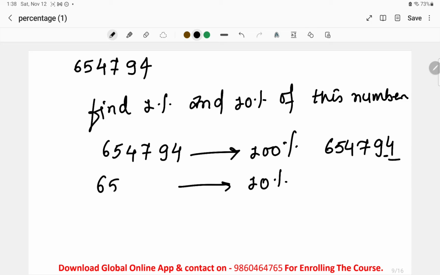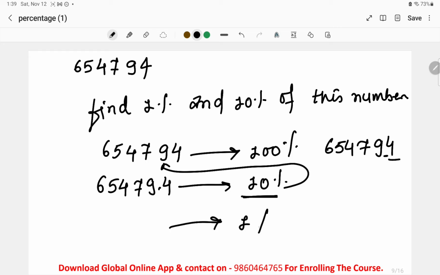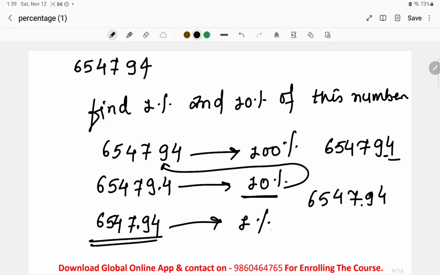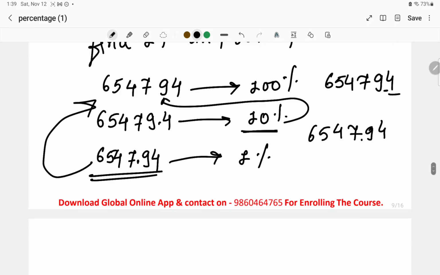So 65479.4 is nothing but the 10% of 654794. Okay, now to calculate the 1% of this given quantity, what you will do is put the decimal point after two digits. So 6547.94 is the 1% of this given quantity. Okay, so this is how we have to calculate.